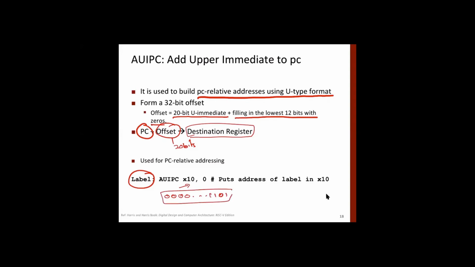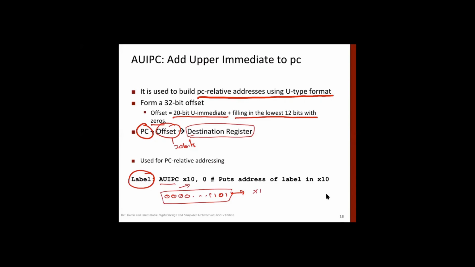Now we want to take this to a register for some manipulation or some addition, right? So we can use this instruction: AUIPC X10, 0, and label. Okay, what is it doing?